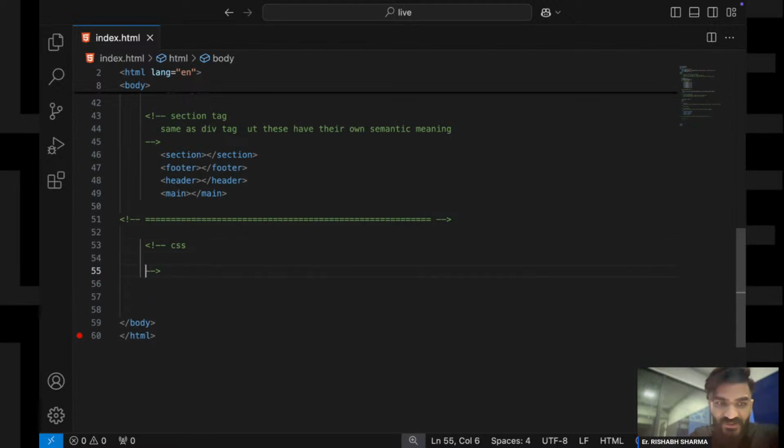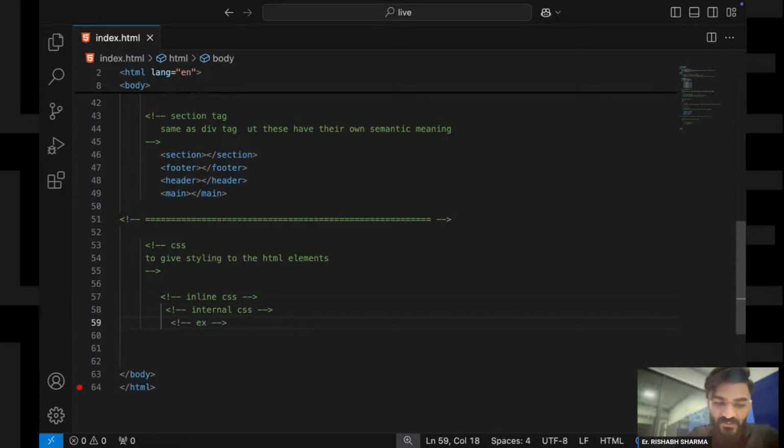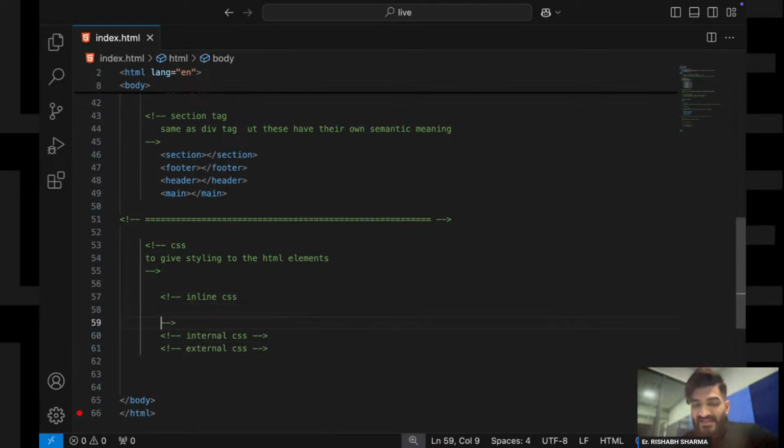Now why is CSS used? To give styling to our HTML elements, right? Now there are three types of CSS. Inline CSS, then we have internal CSS, and then we have external CSS. We have three different types of CSS. One is inline CSS, one is internal CSS, and one is external CSS, right?